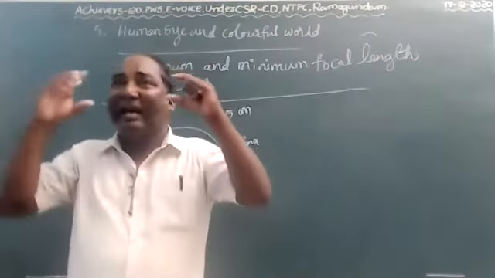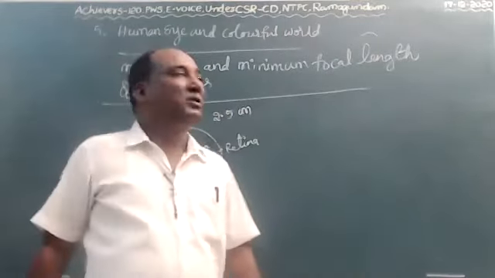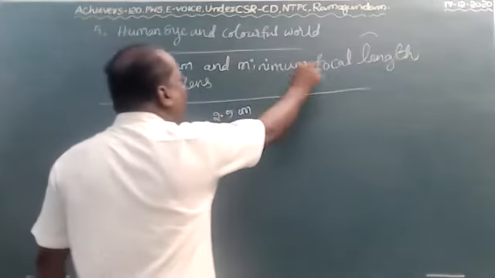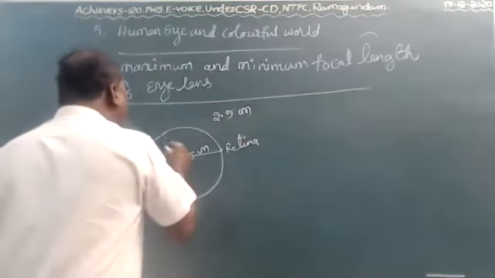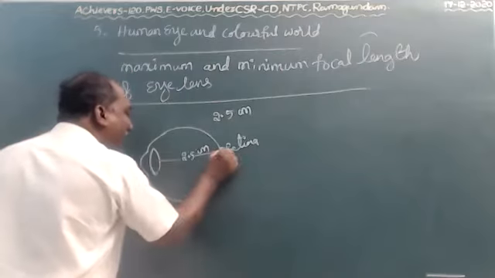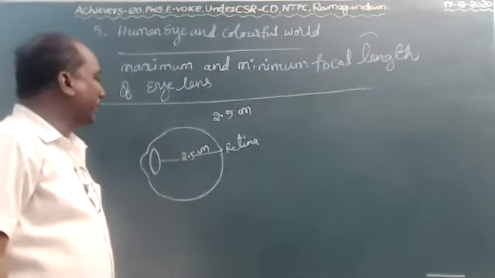For that we can adjust the focal length of the eye lens. So the maximum and minimum focal length of the eye lens. The distance from the eye lens to the retina is 2.5 centimeters.